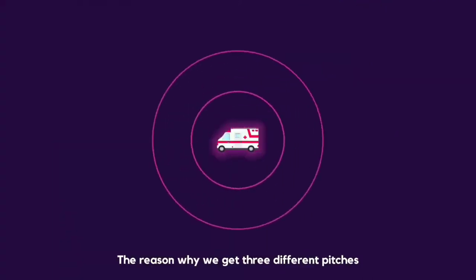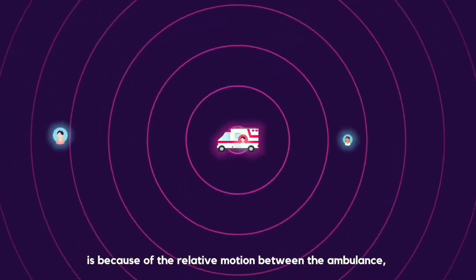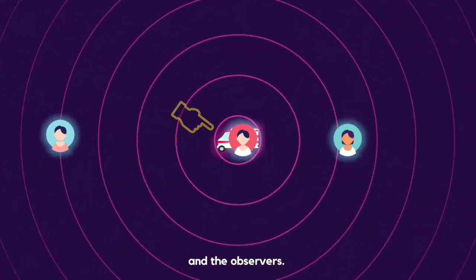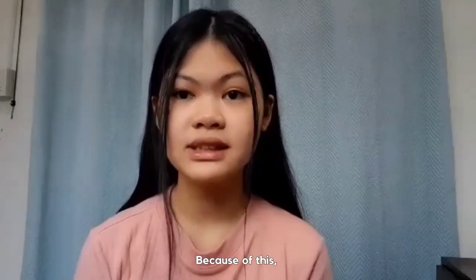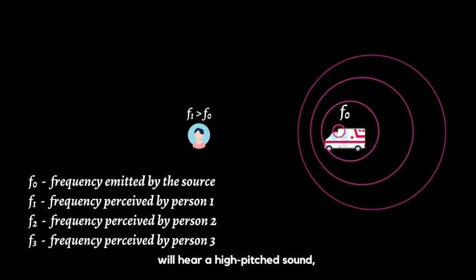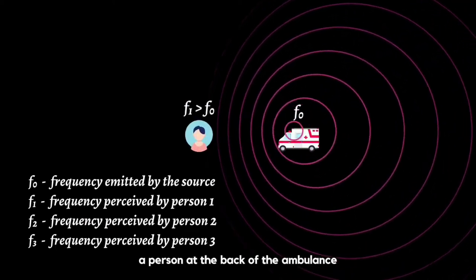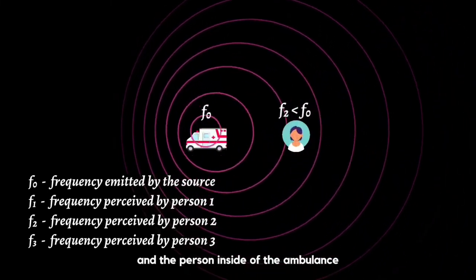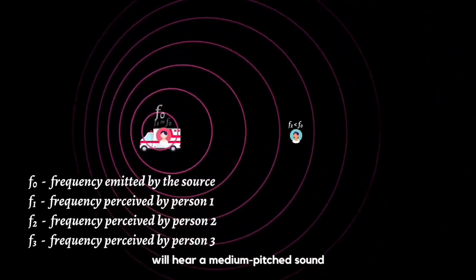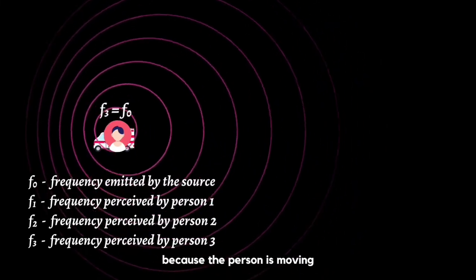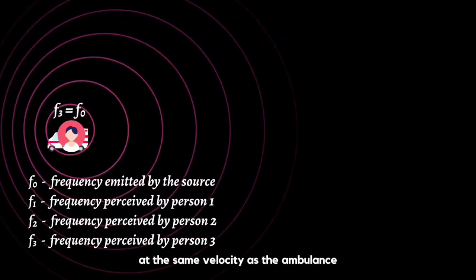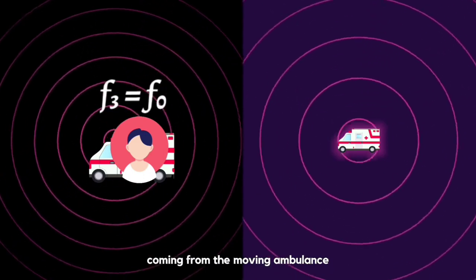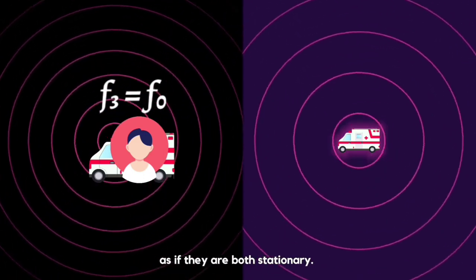The reason why we get 3 different pitches is because of the relative motion between the ambulance, which is the wave source, and the observers. Because of this, a person in front of the ambulance will hear a high-pitched sound, a person at the back of the ambulance will hear a low-pitched sound, and the person inside of the ambulance will hear a medium-pitched sound, because the person is moving at the same velocity as the ambulance, and the person will perceive the sound coming from the moving ambulance as if they are both stationary.